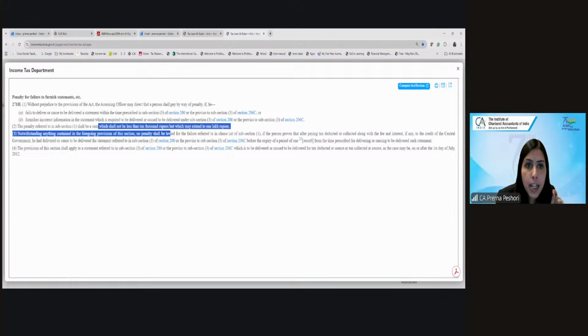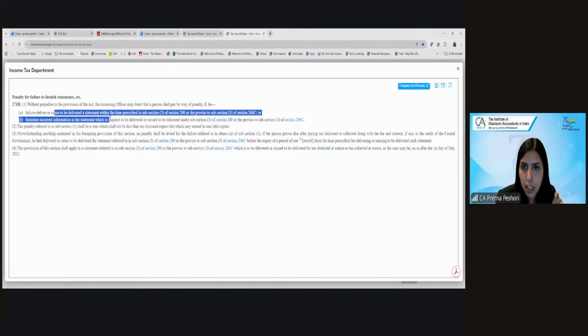However, no penalty shall be levied for the failure to deliver the statement if the person proves that after paying the TDS along with the fees and the interest to the credit of the central government, he has delivered the statements before the expiry of 1 month from the time prescribed for delivering such statement.